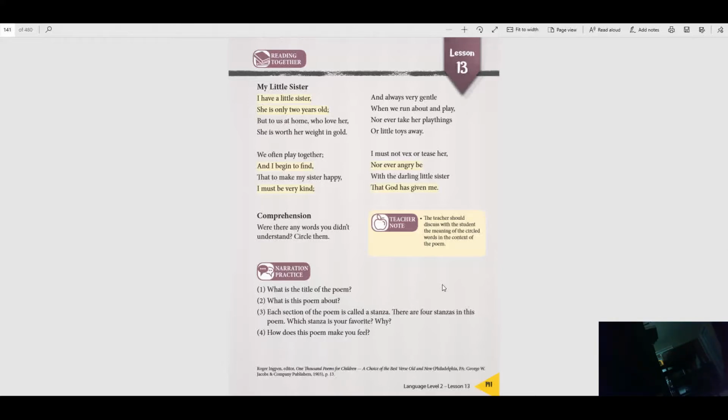All right. So here's a poem that we're going to read. I want you to follow along with me, okay? Because after we read this, we're going to talk about it a little bit, okay?